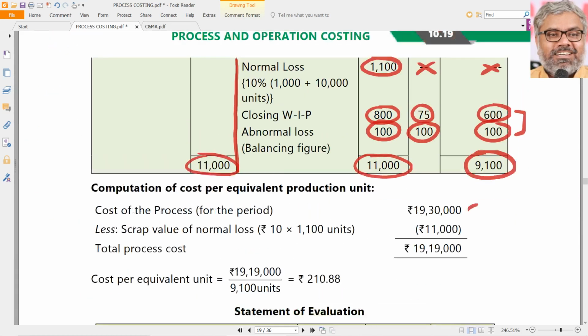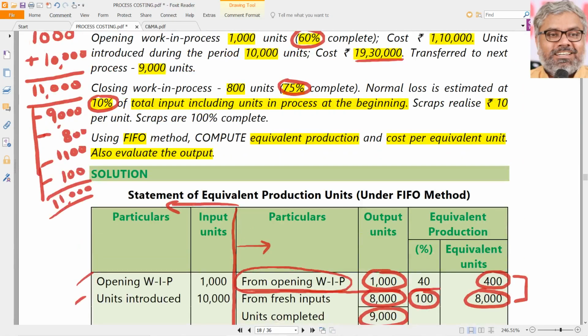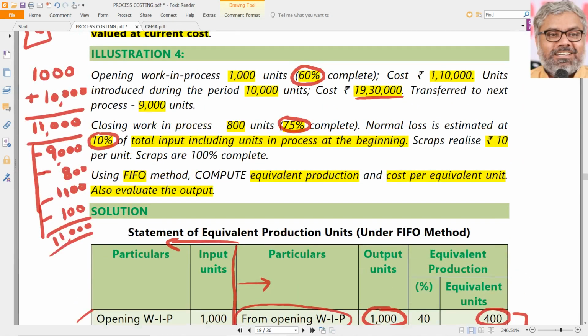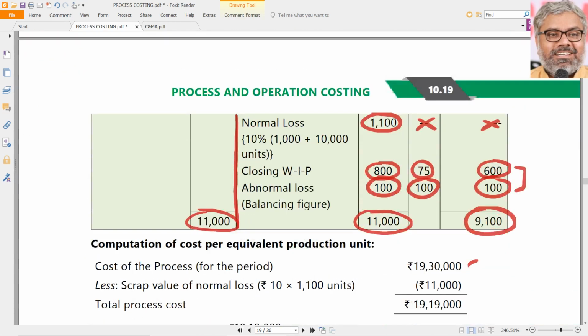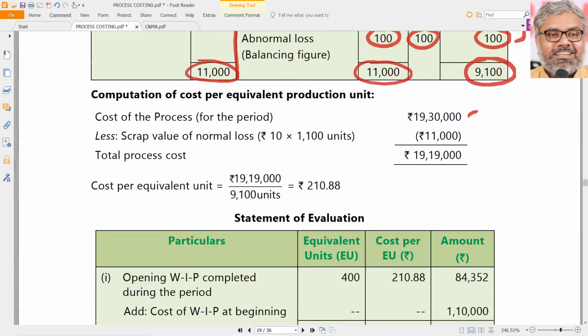But as we know, since there is a normal loss and a scrap of 10 rupees can be realized, we can reduce the normal loss realization from the cost. So 19 lakhs 30,000 is there. From that we can reduce how much the normal loss would have realized. Normal loss will realize how much? 10 rupees into 1100 units. 11,000 rupees it will realize, which means 19 lakhs 19,000 rupees is the total cost.